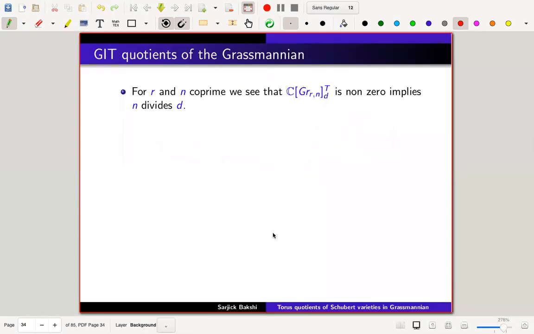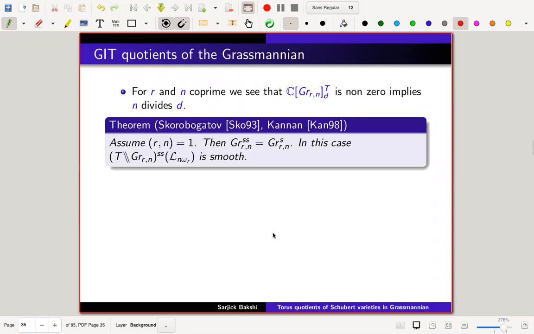Now for r and n co-prime, note that the degree d piece is non-zero if and only if n divides d. Now we are going into a slightly deeper zone. We have r and n co-prime; we are not taking arbitrary r and n. There is a reason, because we want to explore quotients that are slightly nicer and better known.